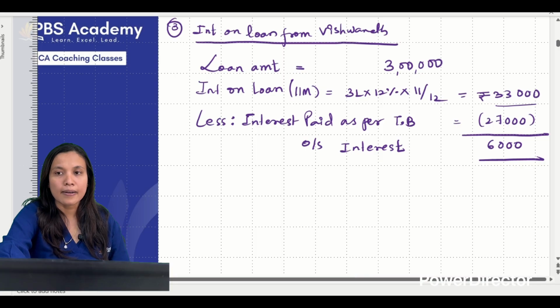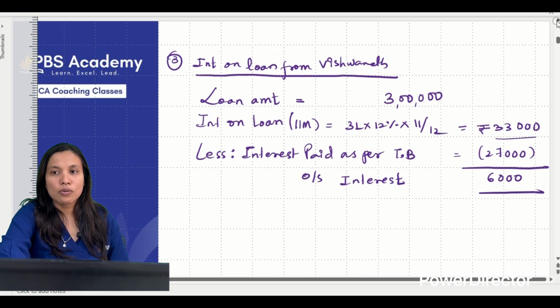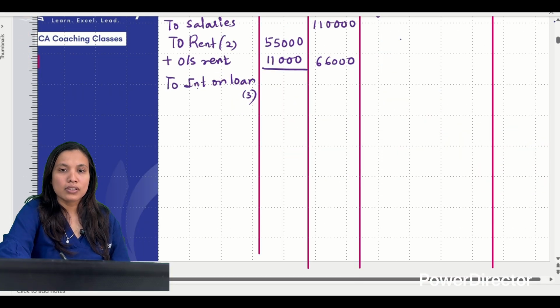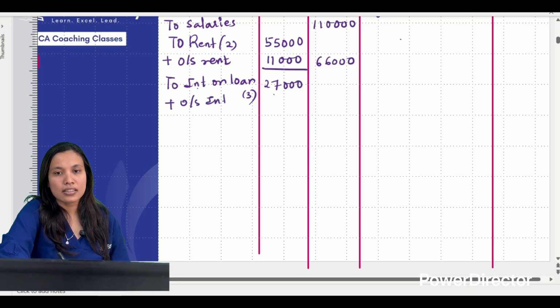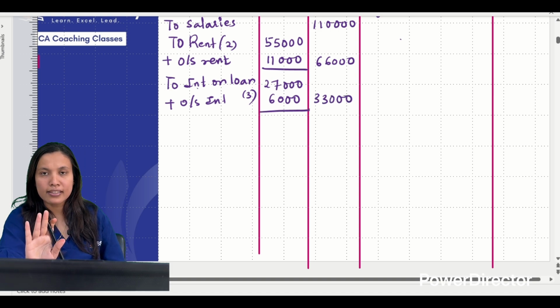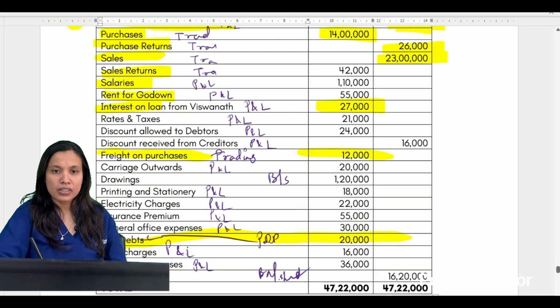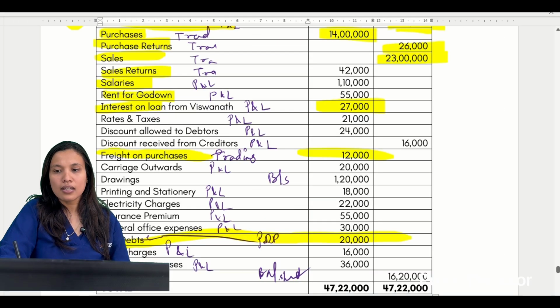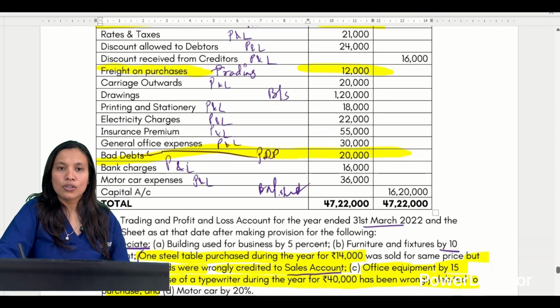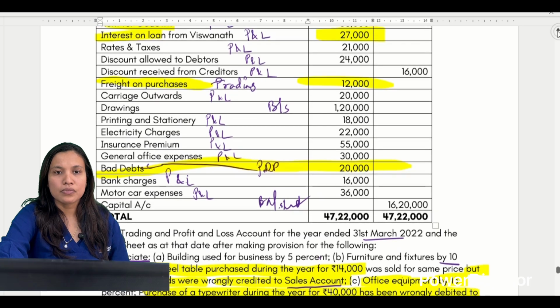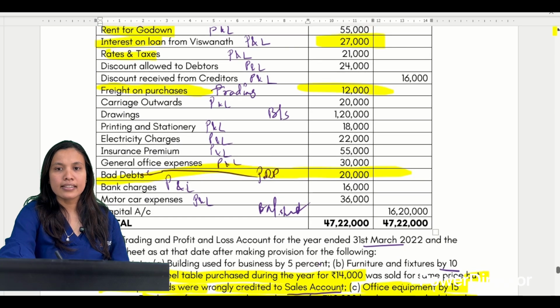I can write anything. So now again go back to here: 27,000 given, add outstanding interest, that is 6,000, and the total is how much on the outside? 33,000. Hope you are clear. Correct? समझ में आ रहा है? हाँ, थोड़ा सा एक दो बार प्रैक्टिस करोगे, you will easily get it, no problem. ठीक है? Next is rates and taxes.